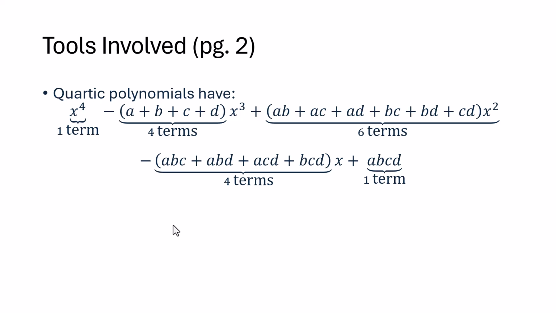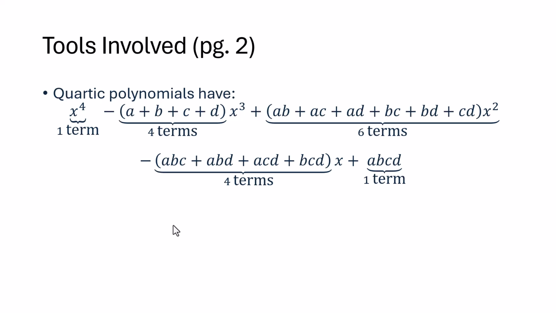All of those are being added together, and those are all x squared terms, and there's 6 of them. And then you have 4 terms for the triple products, abc, abd, acd, bcd, and those are all multiplying x. And then you have one term that represents the constant, which is the product of all of the roots, in this case abcd. And the signs alternate as you go down.